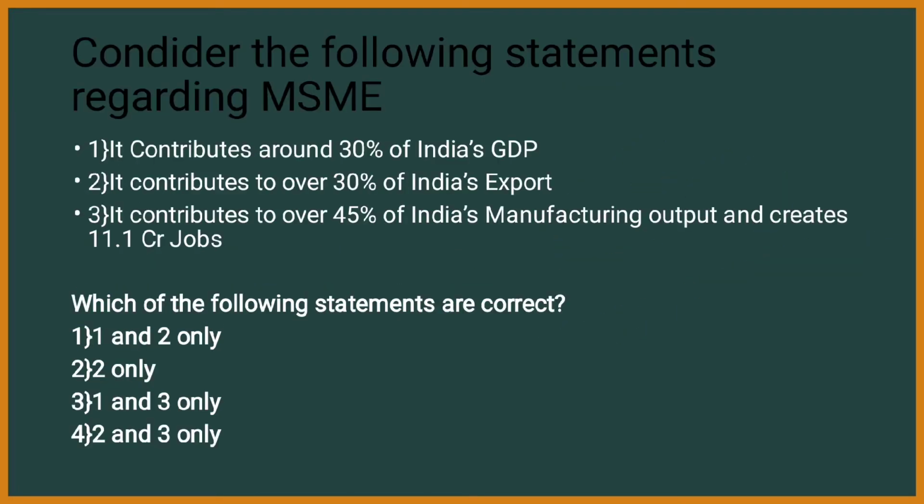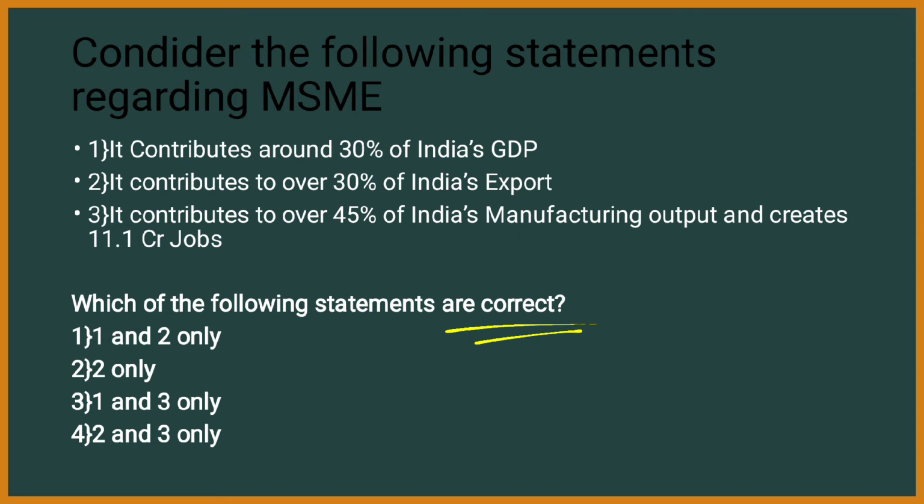Consider the following statements regarding MSMEs. First, it contributes around 30% of India's GDP. Second, it contributes over 30% of India's exports. Third, it contributes over 45% of India's manufacturing output and creates 11.1 crore jobs. Which of the following statements are correct? 1 and 2 only, 2 only, 1 and 3, 2 and 3 only.